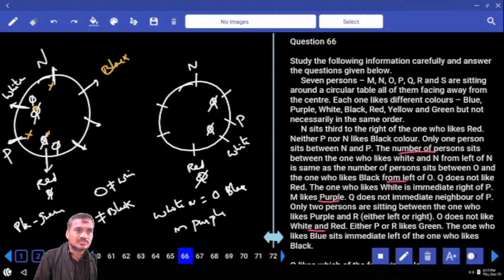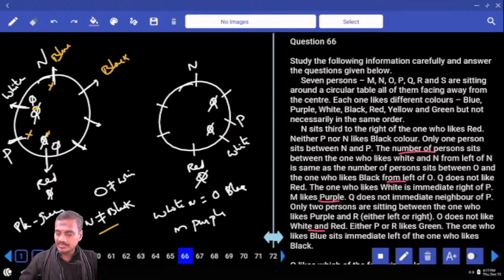Black, you can take here. If we take black here, the one who likes blue sits to the immediate left of black, and blue is to the immediate left of black, so you can take blue at this place. And P and N do not like black color, isn't it? Then M likes purple. Either P or R likes green.